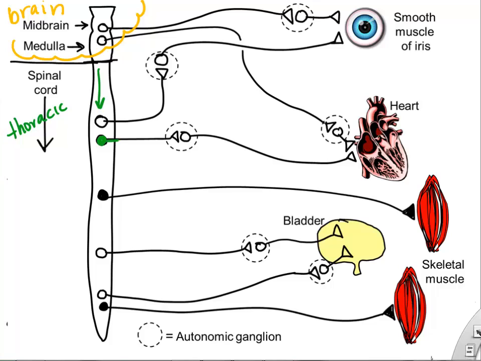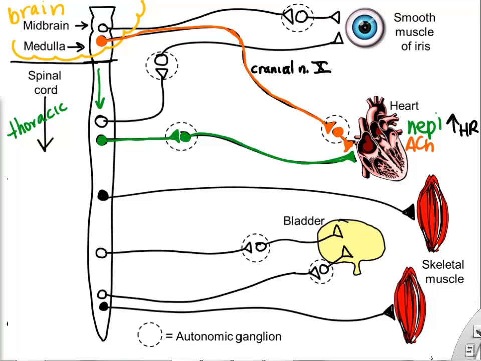Let's look at our heart. If we find the two-neuron chain to our heart, the sympathetic neuron will come from the thoracic region and release norepinephrine to increase our heart rate. The parasympathetic wiring will come from a cranial nerve actually off our brainstem, and again the ganglion will be close to our heart, and the second neuron will release acetylcholine, which will decrease our heart rate. So notice that the ganglia are in different positions for the sympathetic and parasympathetic wiring. Close to the spinal cord for the sympathetic nervous system and closer to the target organ for the parasympathetic.